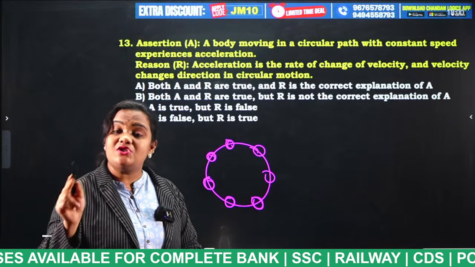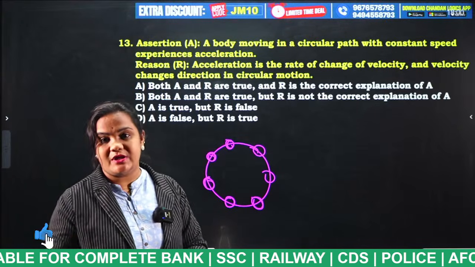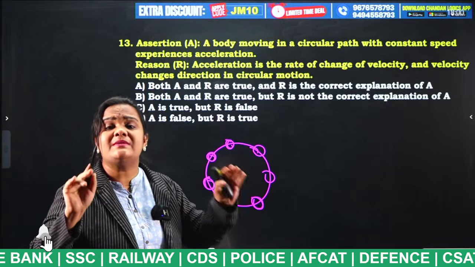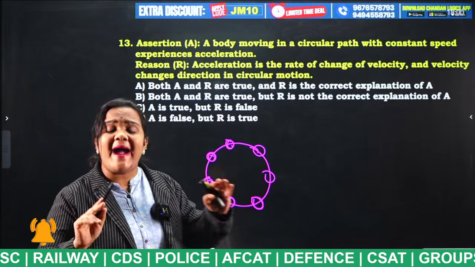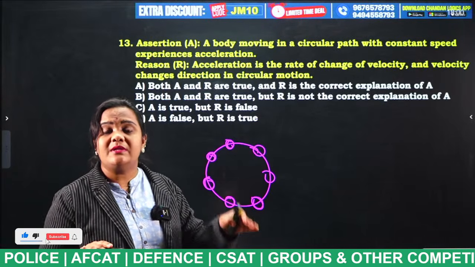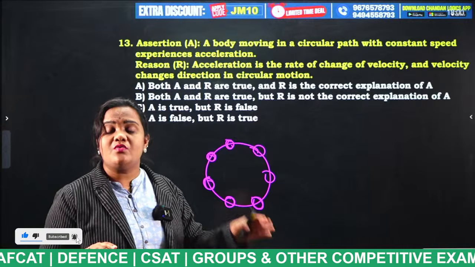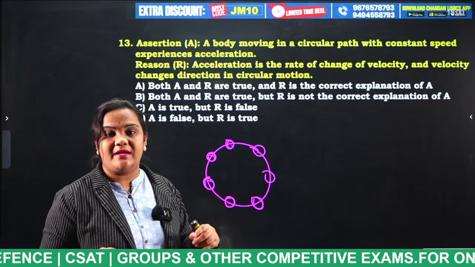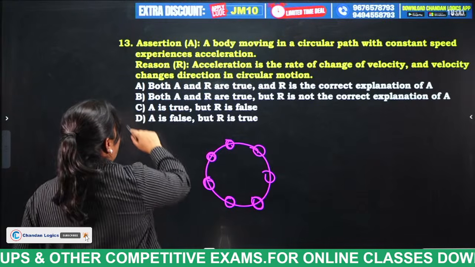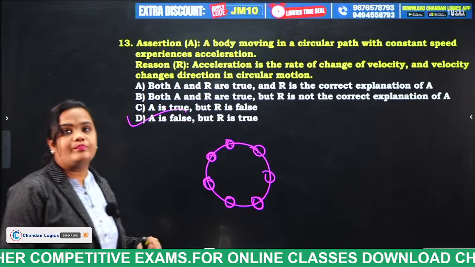It consists of both magnitude and direction. It is only changing the direction, but the magnitude is remaining constant. So what is that? It comes under scalar quantity. Statement A is wrong. So what is this option? A is false but R is true.